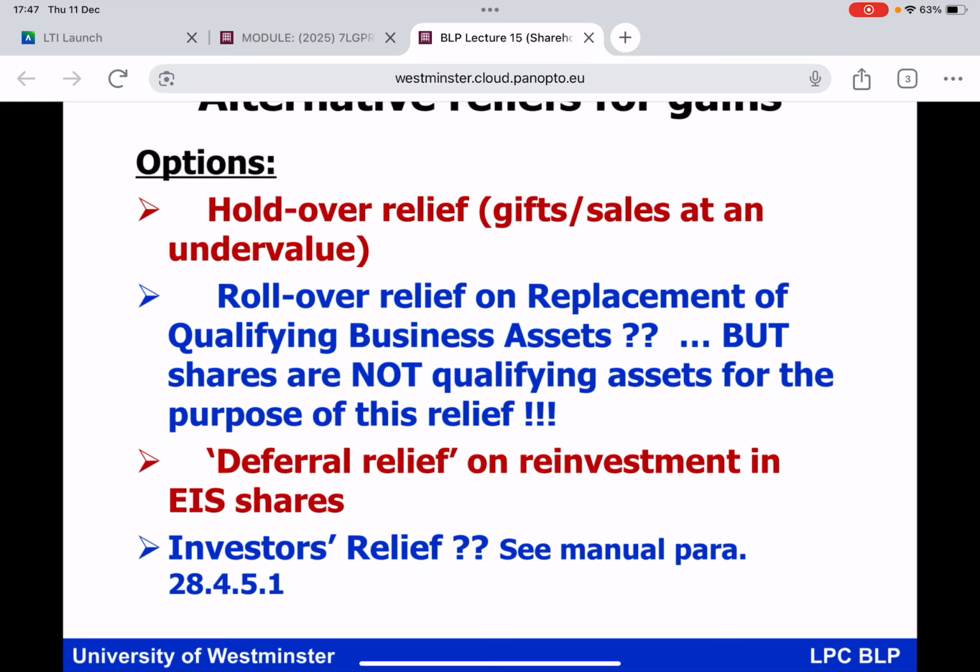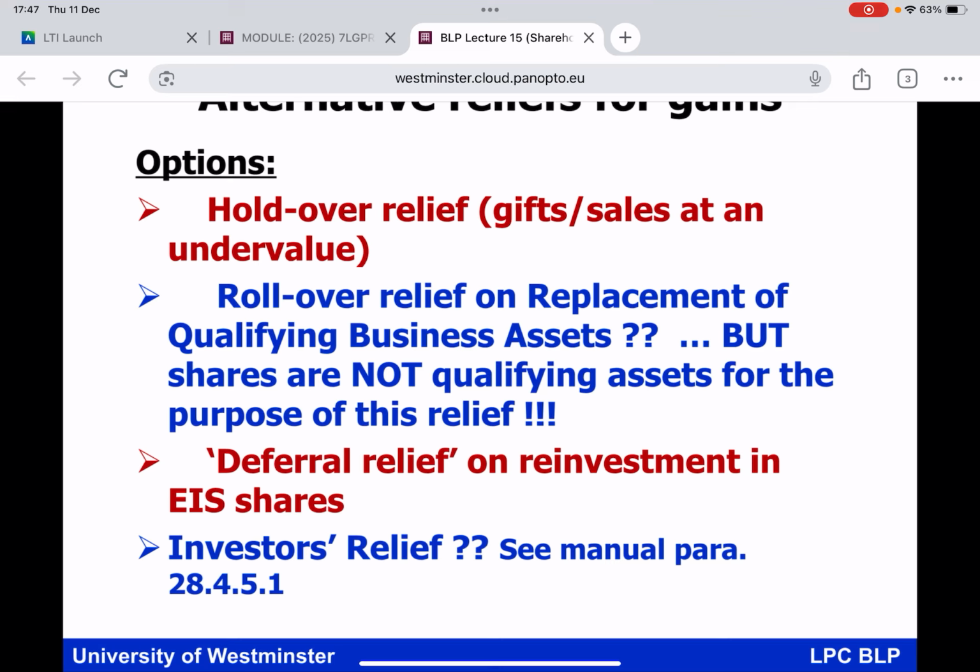Now, moving on from BADA and associated disposals, let's consider some alternative reliefs in the CGT context. So what have we got here? Holdover relief on gifts or sales at an undervalue. Now, we've certainly encountered that before, everybody, where you've got a gift of the business interest, and it'll be relevant for sole traders and partners, but also for shareholders, especially in private limited companies.